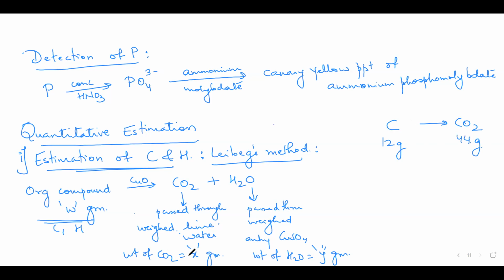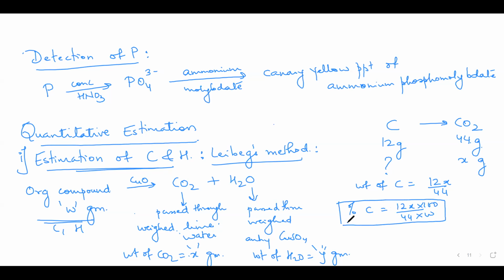But here how much carbon dioxide has formed? X. So X grams will have how much of carbon? So what will be the weight of carbon? Can I say it will be 12x by 44? And percentage of carbon in the organic compound will be the weight of carbon divided by the weight of organic compound into 100. So this will give you the percentage of carbon in the organic compound. Did you understand this? Yes, ma'am.